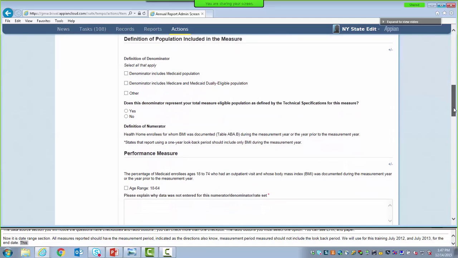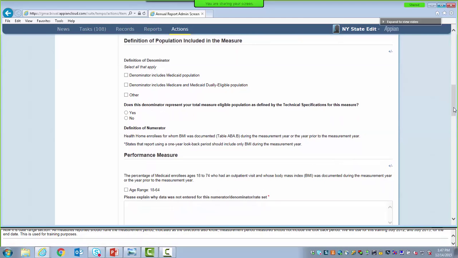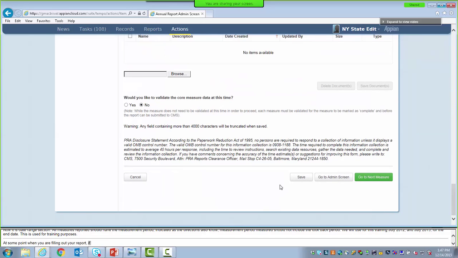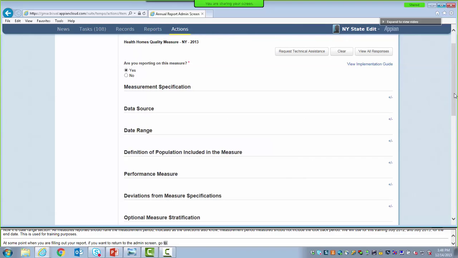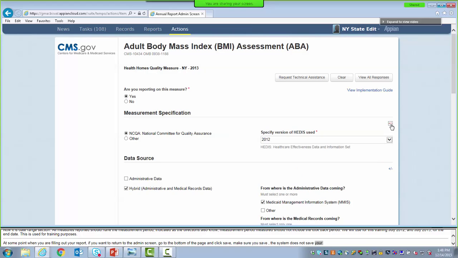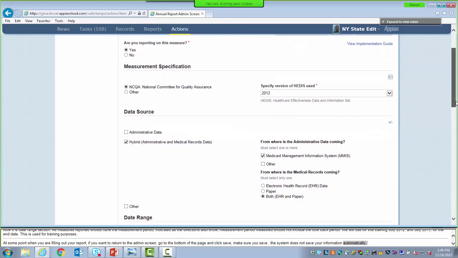If at some point while you are filling out your report you want to return to the admin screen, you can do so by going to the bottom of our current page and selecting Save. Make sure that you select this so that all of your information is saved. The system does not automatically save your entries at this time. Also, please note that clicking Save will take you to the top of the page and minimize all of your open sections. However, as you see, by expanding some of these fields, our entries are still in place.